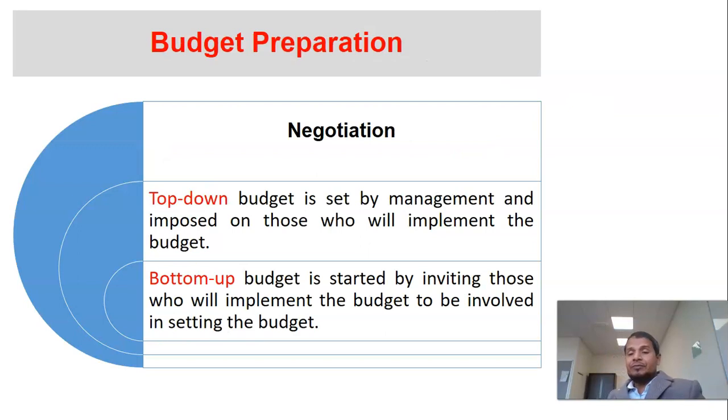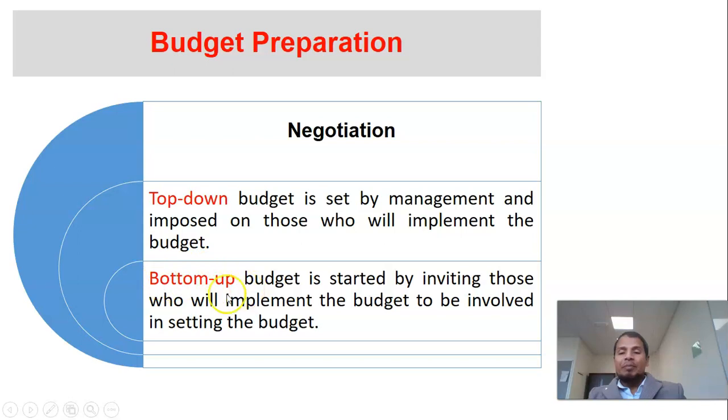Budget preparation: negotiation and consultation is an important part of budget preparation. So top down, that is the people who are at the top consult with the people at different levels, middle level or lower level. So top-down budget is set by management and imposed on those who will implement the budget. So in this process of budget, there is no or very low negotiation or consultation.